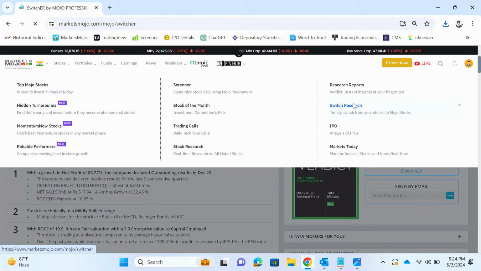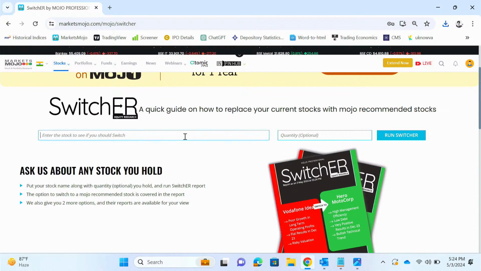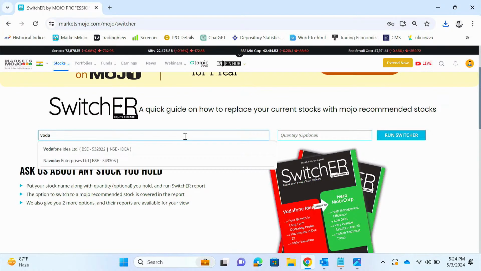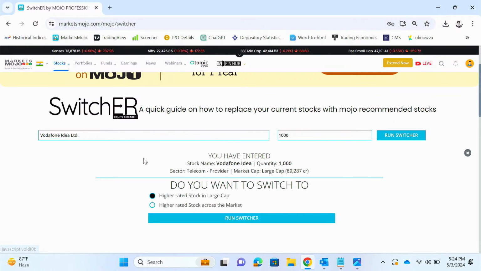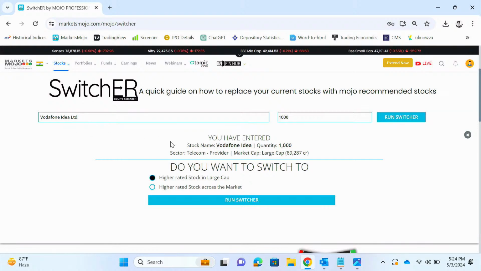Now switch research. Suppose you have a stock in your portfolio with which you aren't happy, and you want to sell it and buy something else. Suppose you have, say, Vodafone Idea in your portfolio. Quantity is optional, but it is recommended to add quantity as well. Say I have 1000 quantity of Vodafone Idea, then I just run the switcher and I want MarketsMojo to give me an idea to switch from this stock. Since Vodafone Idea is a large cap, it asks whether I want to switch to another large cap or look around the whole market. I say I want to look around the whole market.